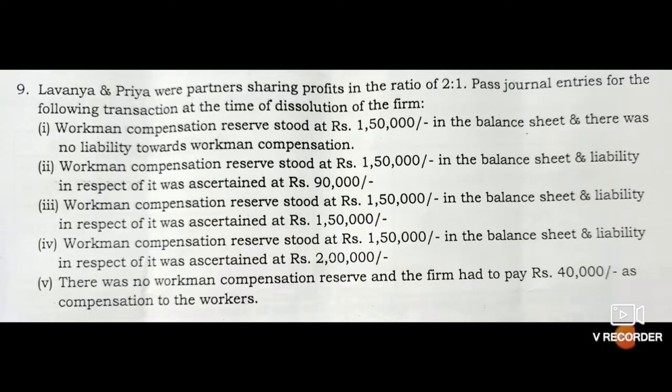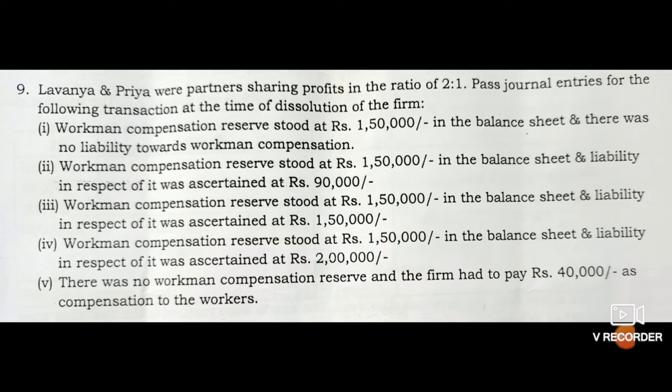This problem is about workmen compensation reserve. Lavanya and Priya were partners sharing profits in the ratio of 2:1. Pass journal entries for the following transactions at the time of dissolution of the firm. This is the problem from your sheet.